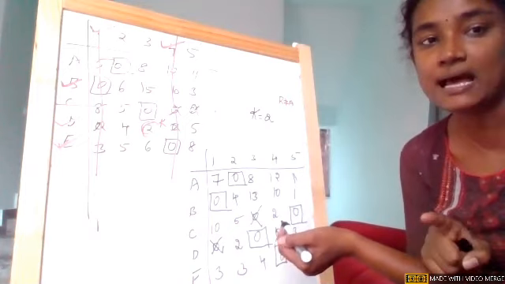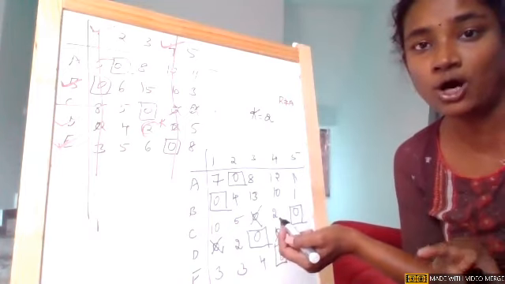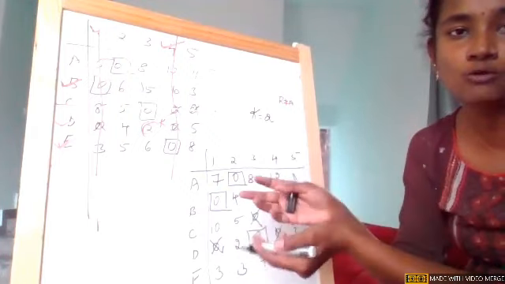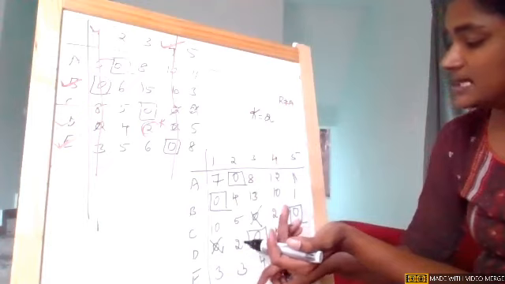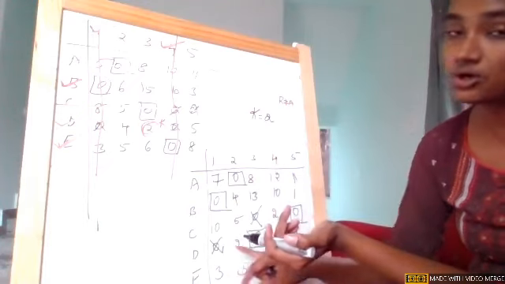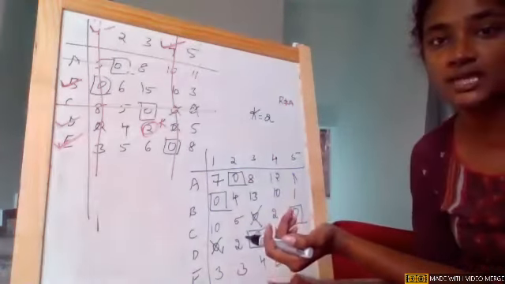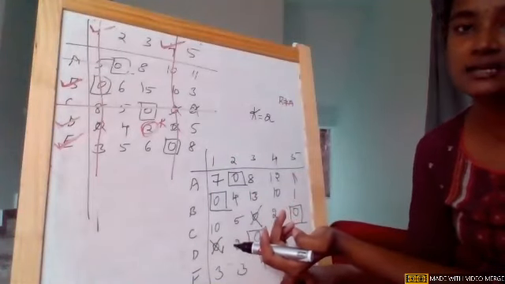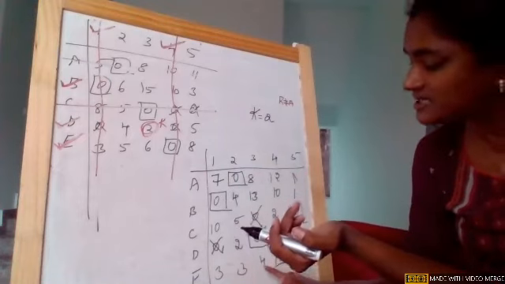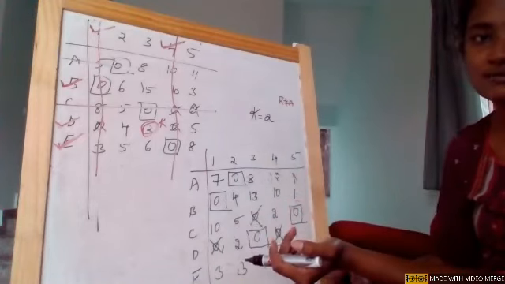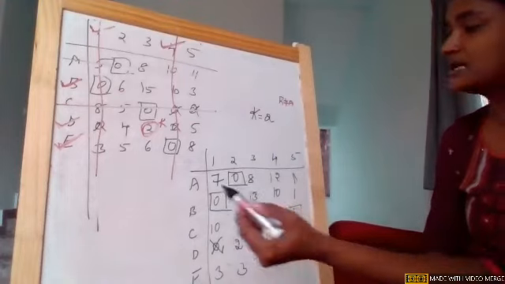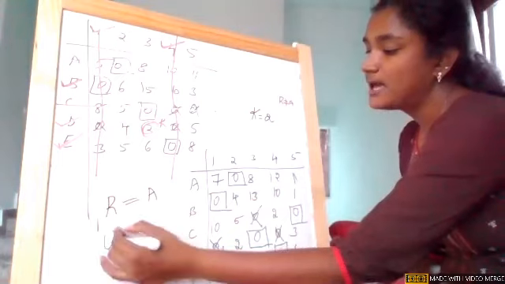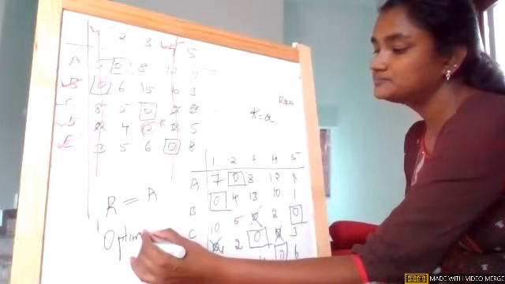After one iteration, what happened? There is a zero which is neither boxed nor crossed. So what we do, we again repeat the iteration, row wise. There are crossed zeros also. There are multiple zeros in that particular row, but 2 zeros are crossed and 1 zero is uncovered. And whichever is uncovered, column wise there is no assignment, row wise there is no assignment. In such a scenario, I can make an assignment. Now you can see my rows are equal to assignments, hence optimal.